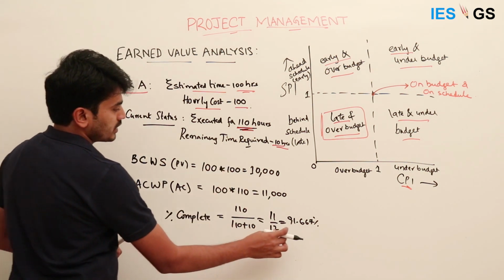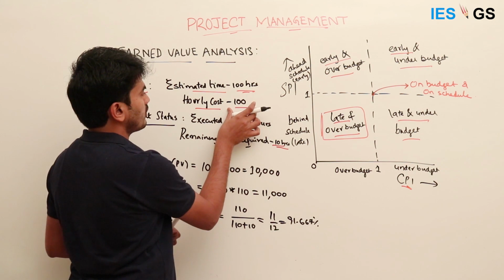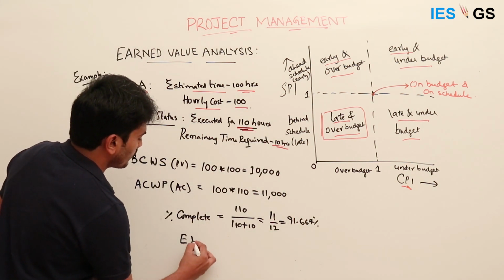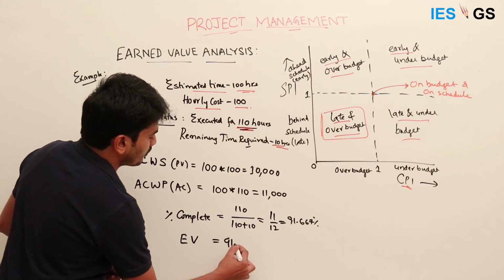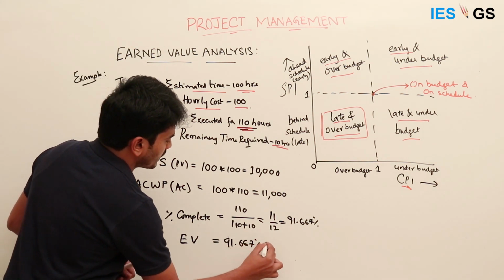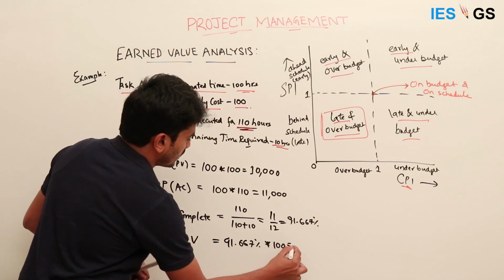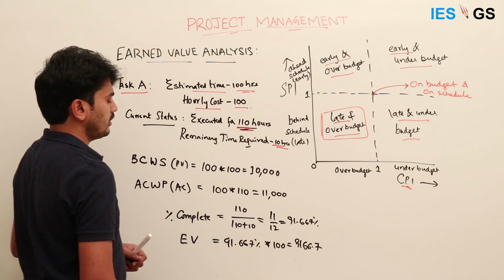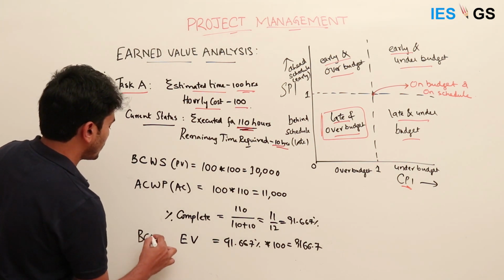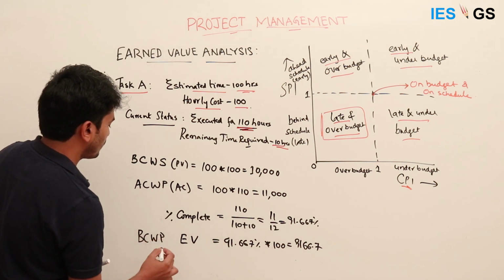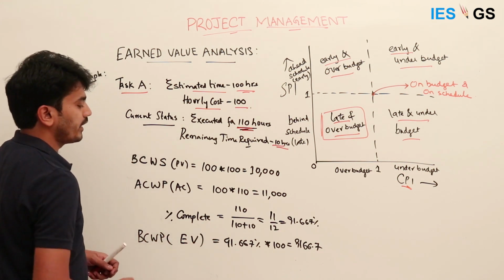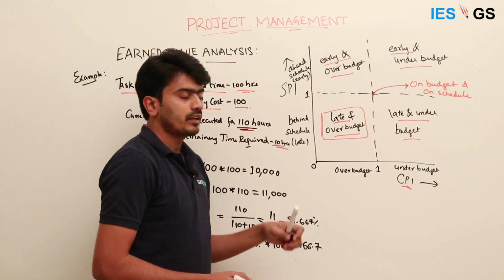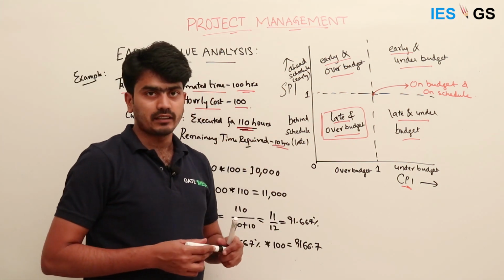Since this is the percentage of work completed, based on our costing of 100, it is nothing but our earned value, which is 91.667% into 10,000, that is 9166.7. This is the budgeted cost of work performed, or earned value till now, the current status after executing for 110 hours.